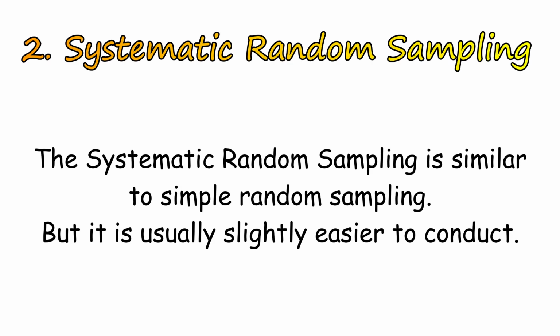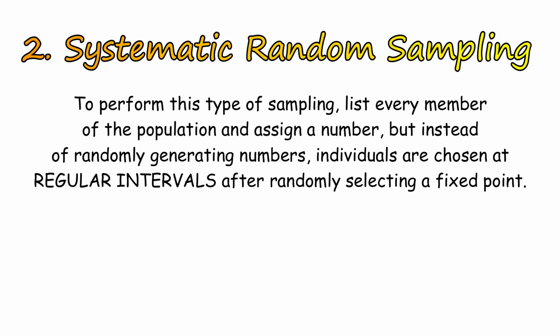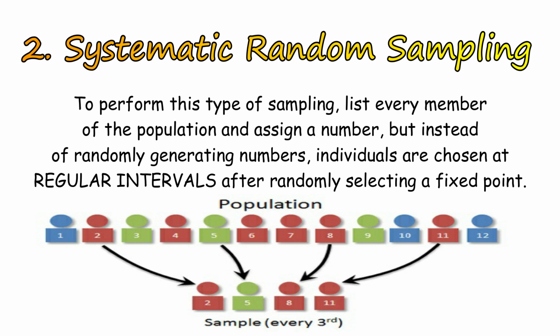The systematic random sampling is similar to simple random sampling, but it is usually slightly easier to conduct. To perform this type of sampling, list every member of the population and assign a number, but instead of randomly generating numbers, individuals are chosen at regular intervals after randomly selecting a fixed point.